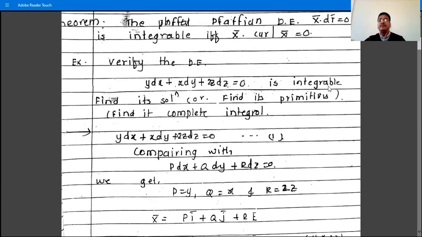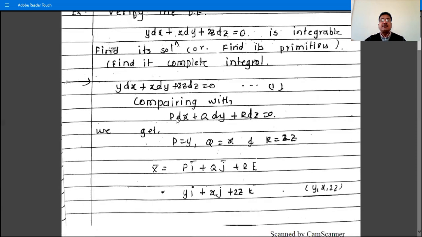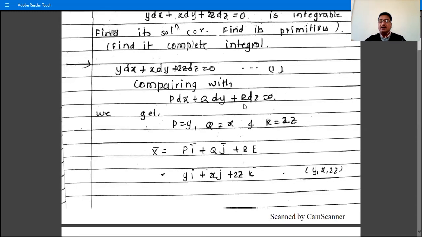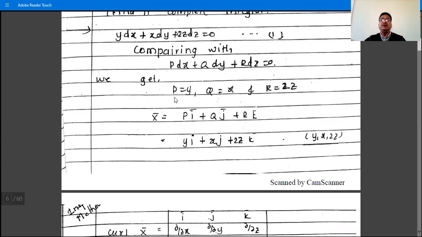So the first question is, verify that the differential equation y dx + x dy + z dz = 0 is integrable. If it is integrable, then find its solution, or its primitive, or its complete integral, or its general solution. So y dx + x dy + z dz = 0 is a Pfaffian differential equation in three variables x, y, z. Comparing with P dx + Q dy + R dz = 0, we get P is y, Q is x, and R is z.